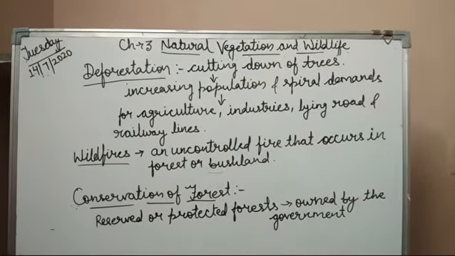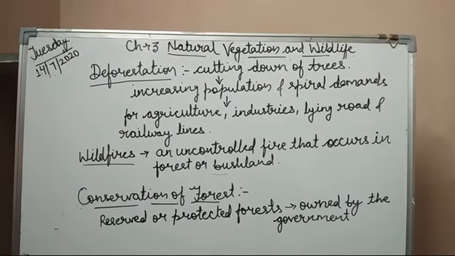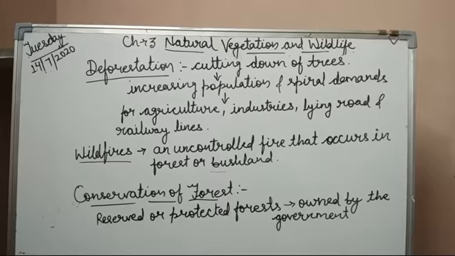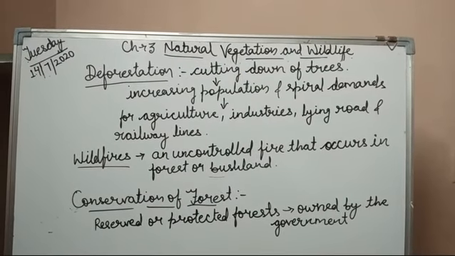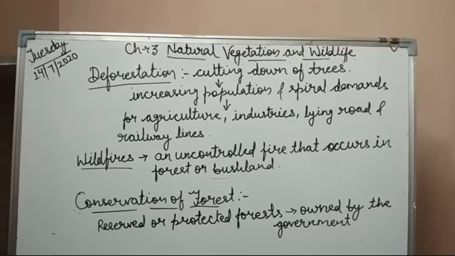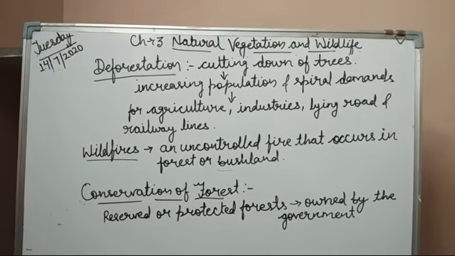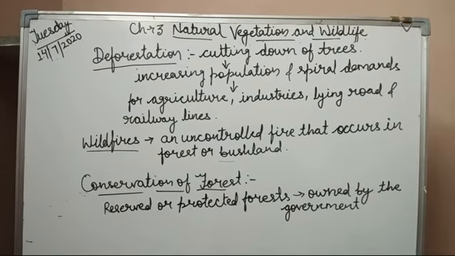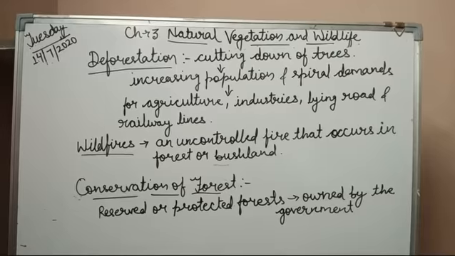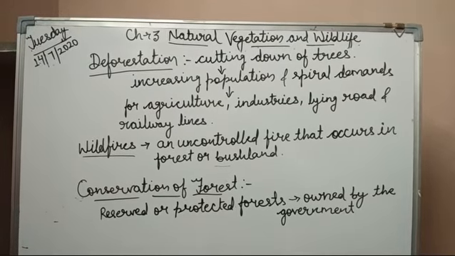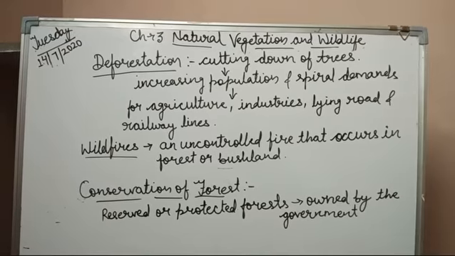Now, if we talk about India, according to the Forest Survey of India, in 2008, India had 20.6% of its total area under forest cover, among which 1.6% is very dense forest cover. Moderately dense forest cover is 10.2% and open forest or bushland covers 8.82% of the area.